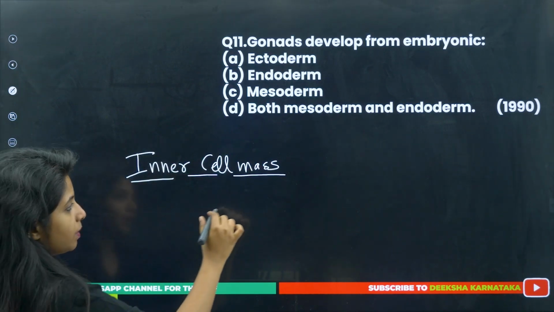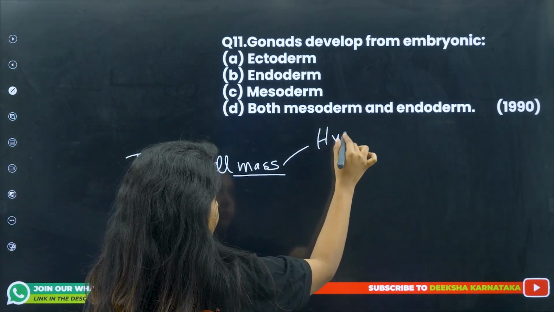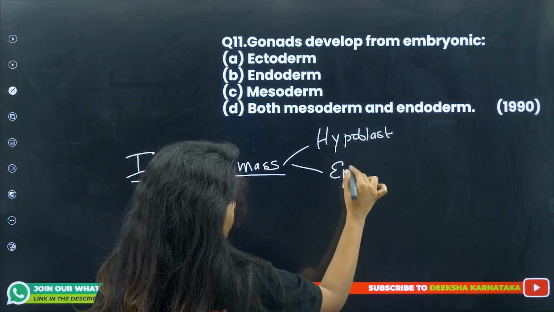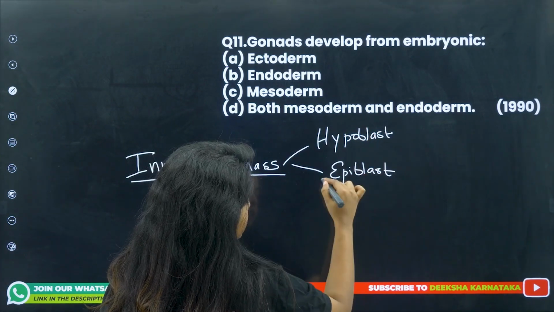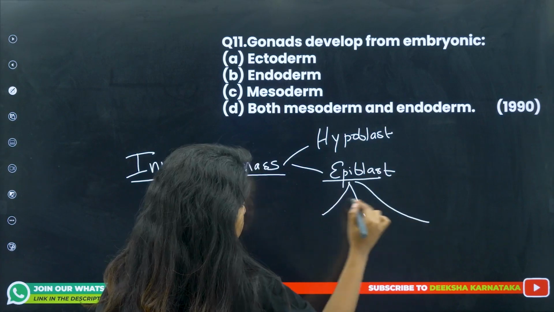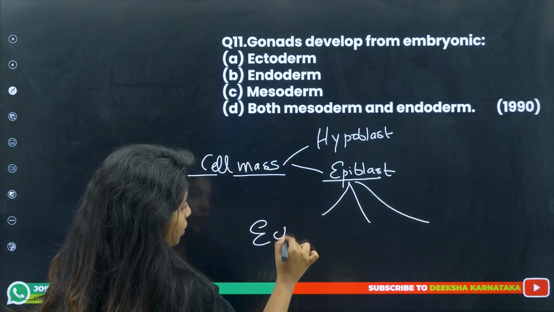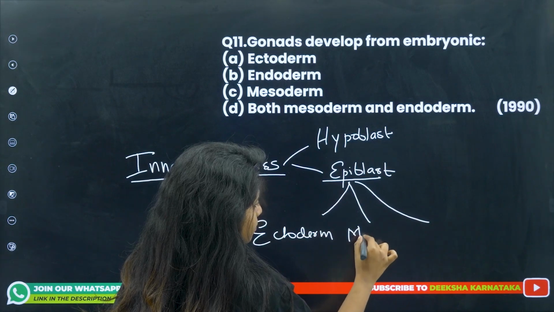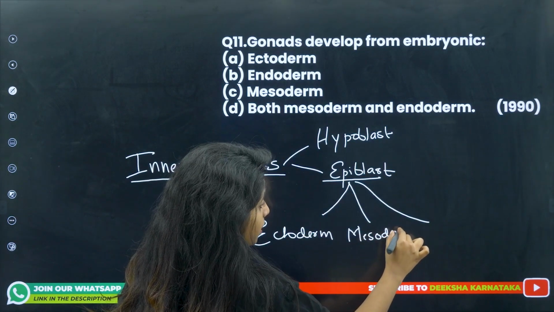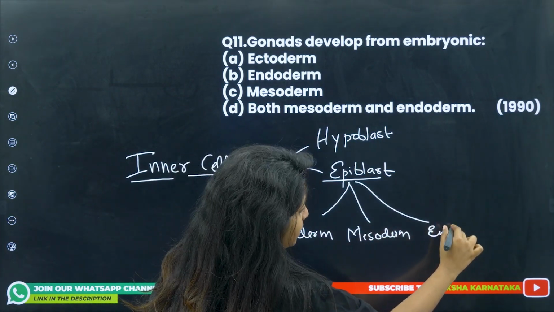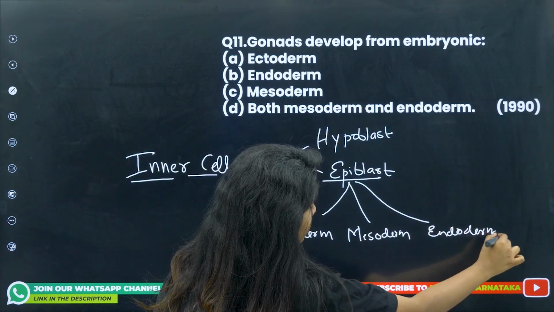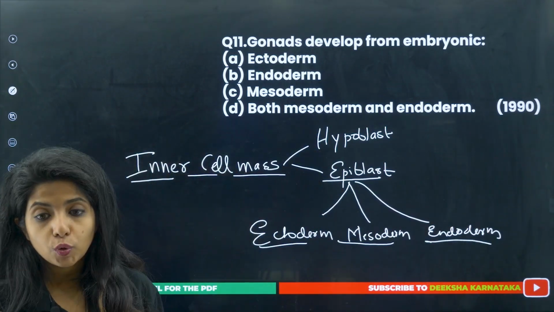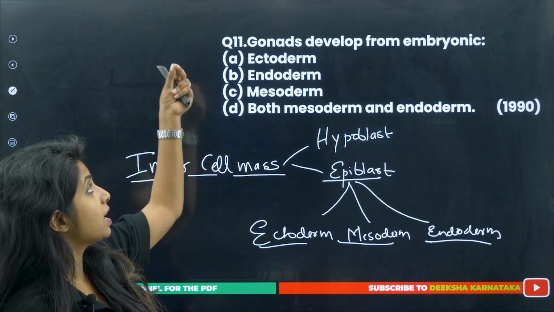This inner cell mass will divide into 2 things, hypoblast and epiblast. This epiblast later divides into 3 things: the outer ectoderm, then mesoderm in the middle and endoderm inside. And these 3 germ layers will give rise to the different parts of a human body. And it is asking about gonads.